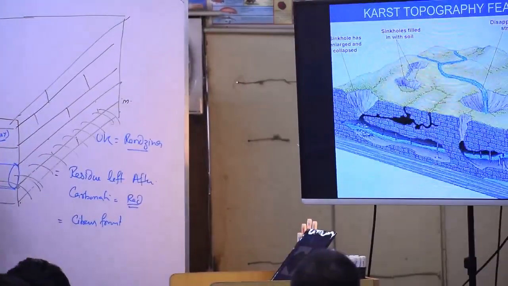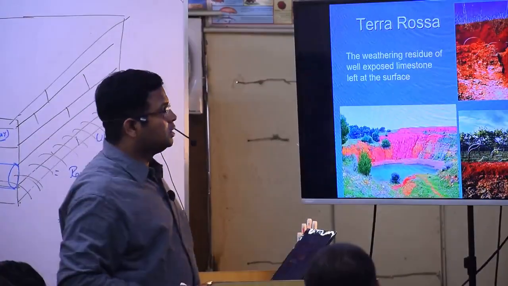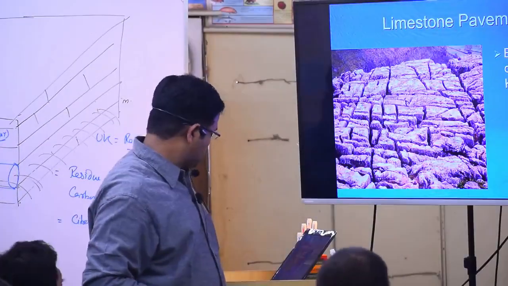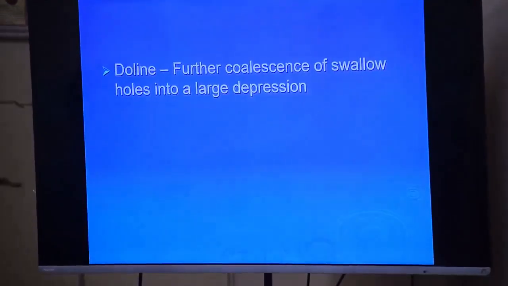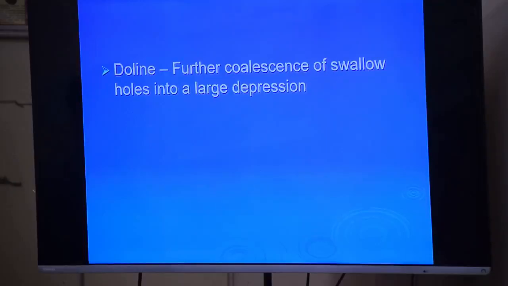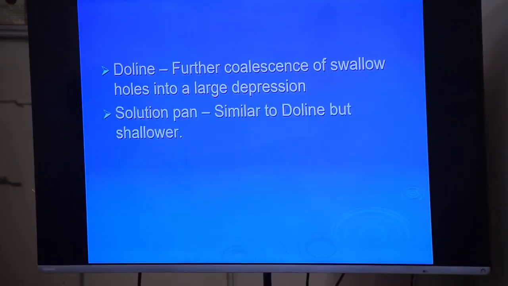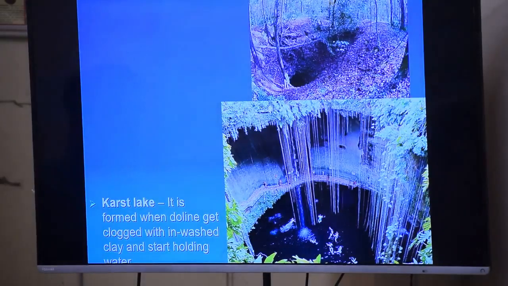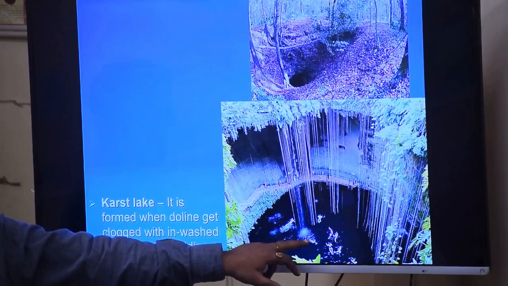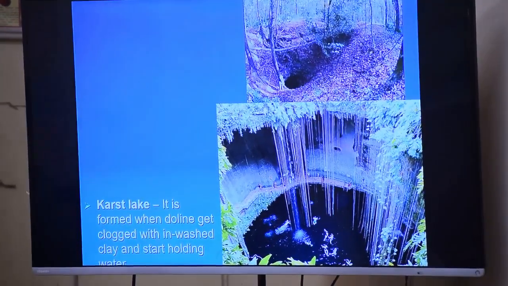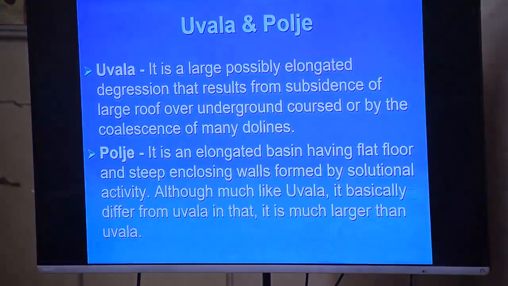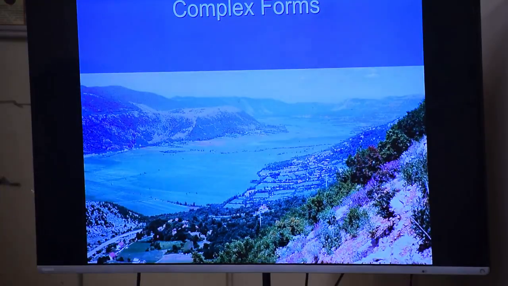What is a doline? Further coalescence of swallow holes into a large depression becomes a doline. And a solution pan is similar to a doline but shallow. This is a doline. You can see how big it is. Clear? I'll come to it shortly. This is Uvala.